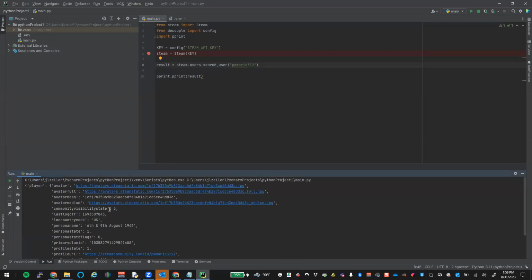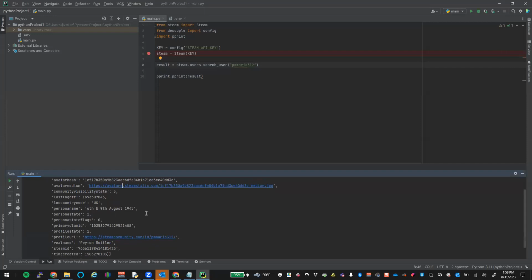Community visibility state. Why do they need it in 3 different sizes? So it returns it to you in that. What's handy about that, say we build our website, right? We want to build a quick Flask app. We don't have to automatically convert that. They have links already provided for us. So that means we don't have to install Pillow or some kind of imaging library on our server to display your resolution out. It's a great question. Steam also on your profile just sizes those images. Obviously it uses them for 3 different ways, so it already generated them for you.